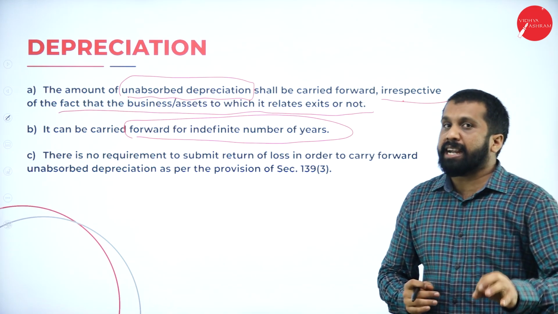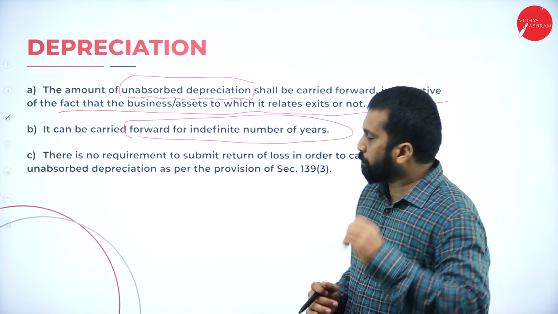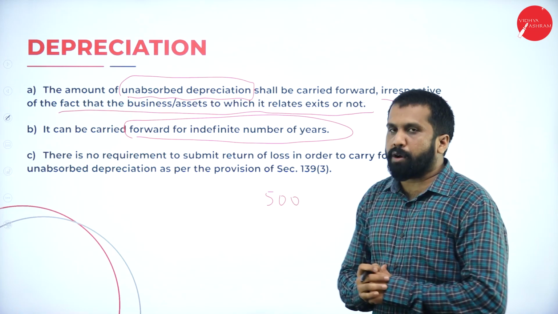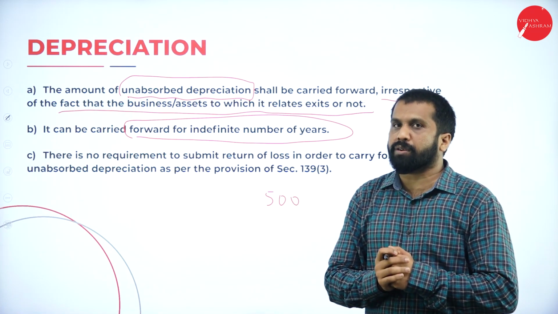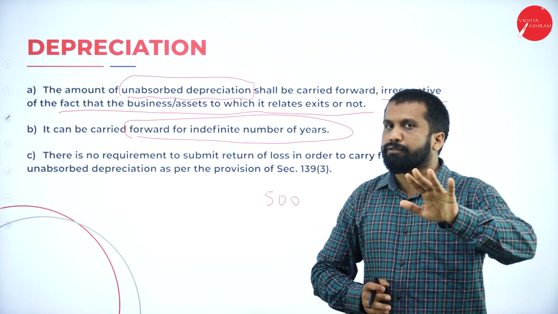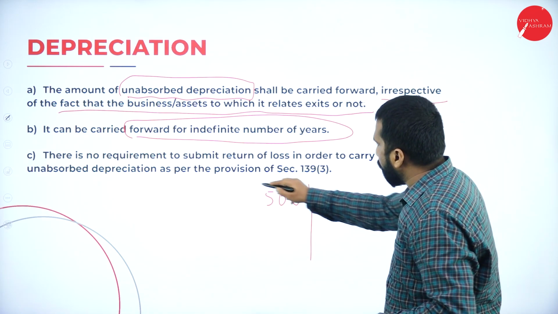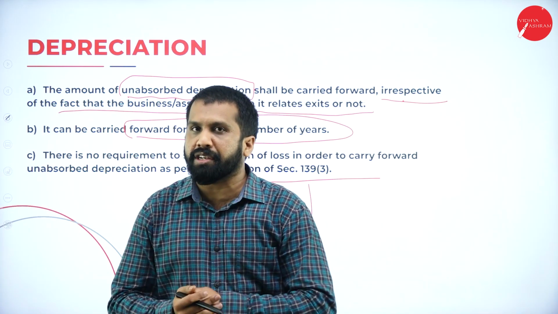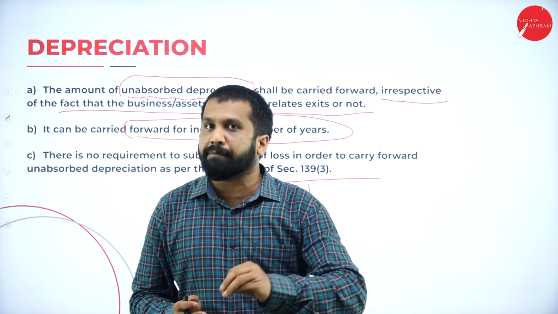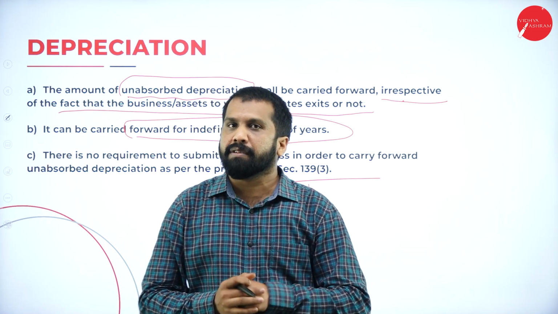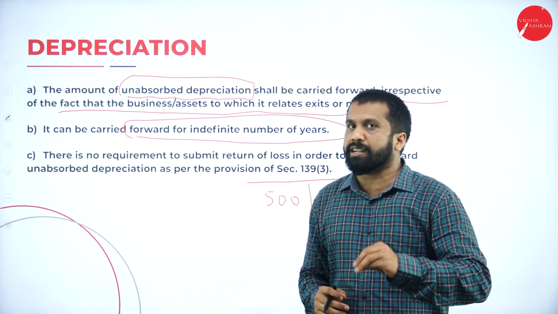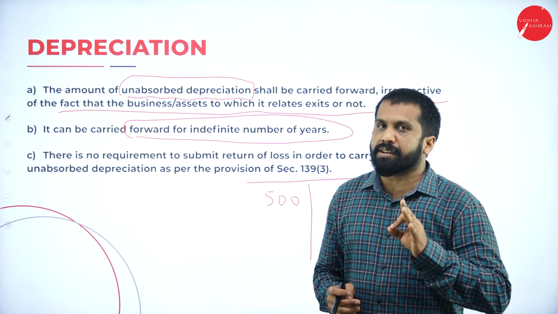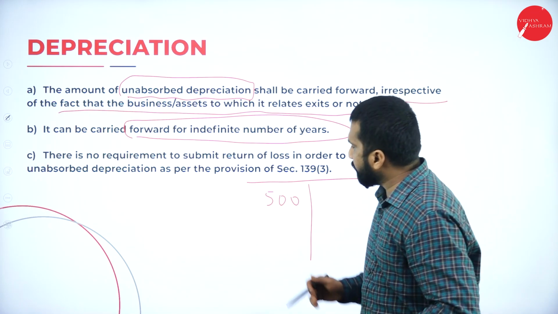Very simple. Unabsorbed depreciation means, like, your profit is 500. What is your profit? 500. You know how to do your P&L account. Your profit is 500. This is your profit and loss account. Now, you are supposed to minus depreciation. Your depreciation has to be done where? In the P&L account itself. Now, what is your depreciation? 600.